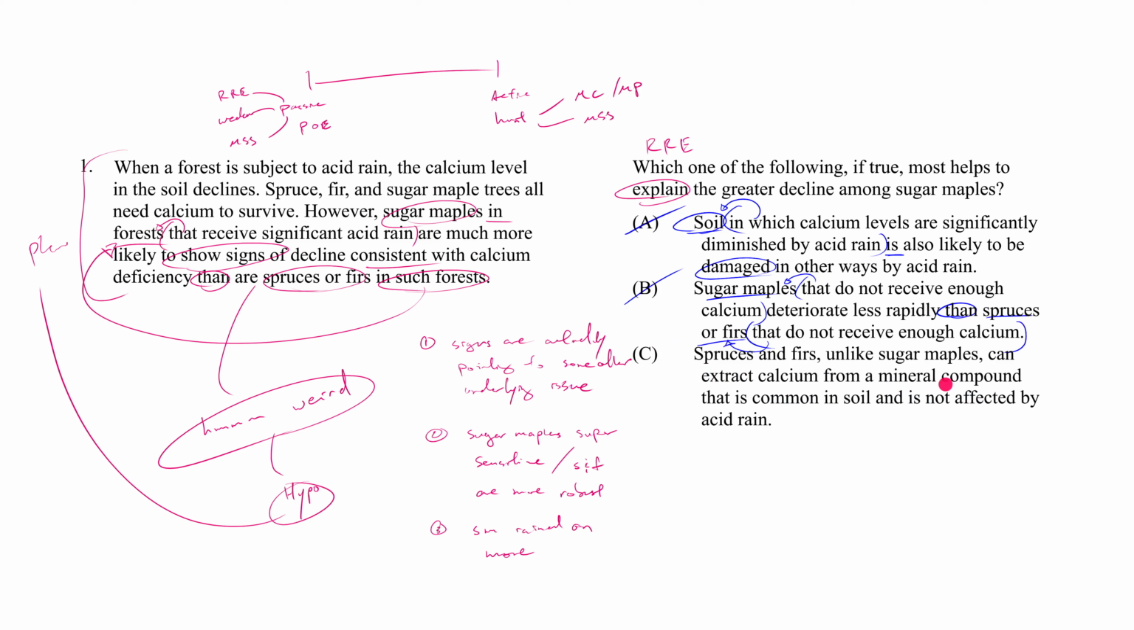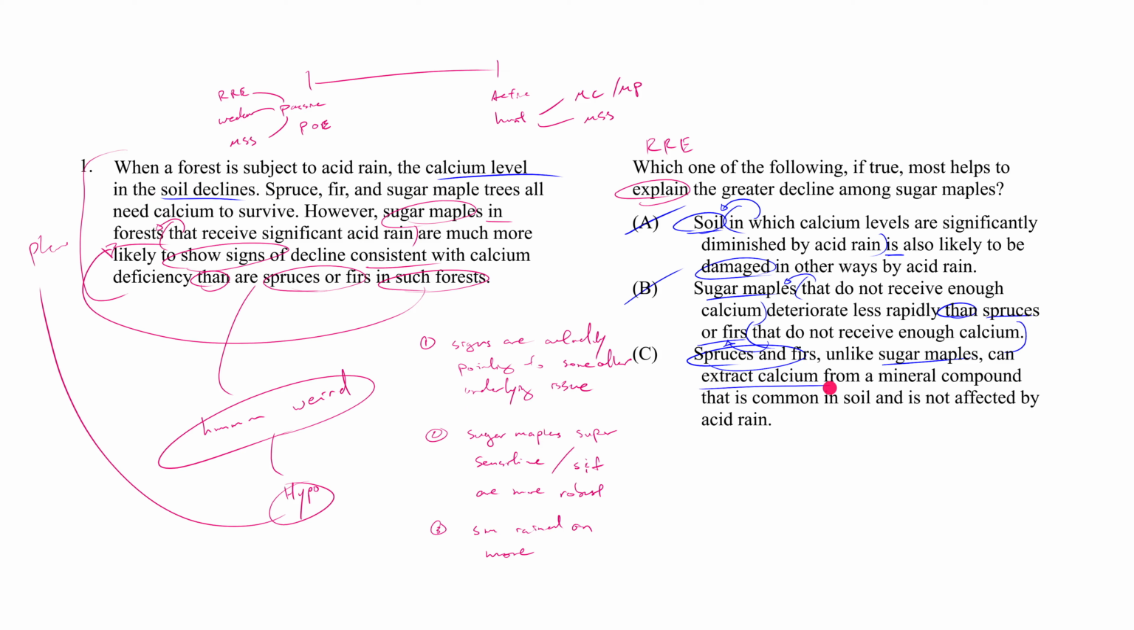So all the more reason not to rely on active hunt mode for RRE questions, all the more reason to do passive process of elimination. You just don't know what hypothesis they're going to feed you, right? But recognize when they feed you a good hypothesis, and this is a good hypothesis. They're telling us spruces and firs have a superpower that sugar maples don't. Their superpower is that when calcium is deficient in the soil, you know what they can do?